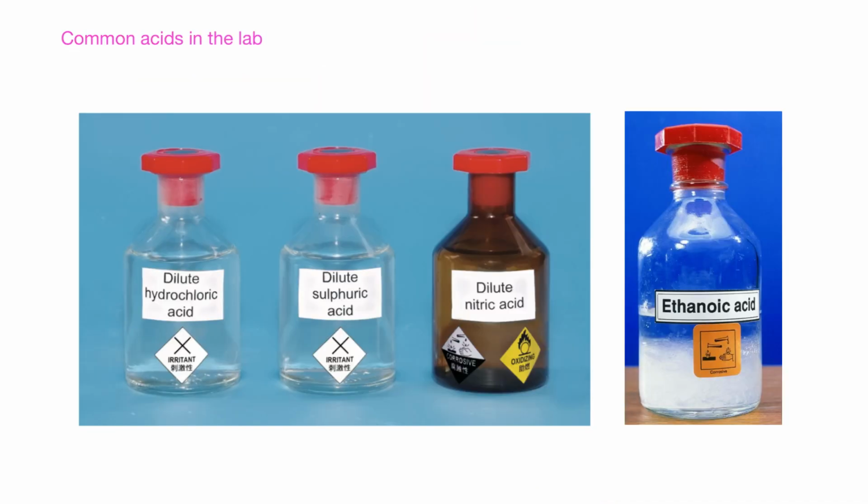Then in the lab, what kind of acids are we using? These acids are more important than the previous slide. The first one that we have is dilute hydrochloric acid, which is HCl. Dilute sulphuric acid, which is H2SO4. And also dilute nitric acid, which is HNO3. Starting right now, you have to get used to the formulas for these three acids because in every chapter we're going to talk about these acids.